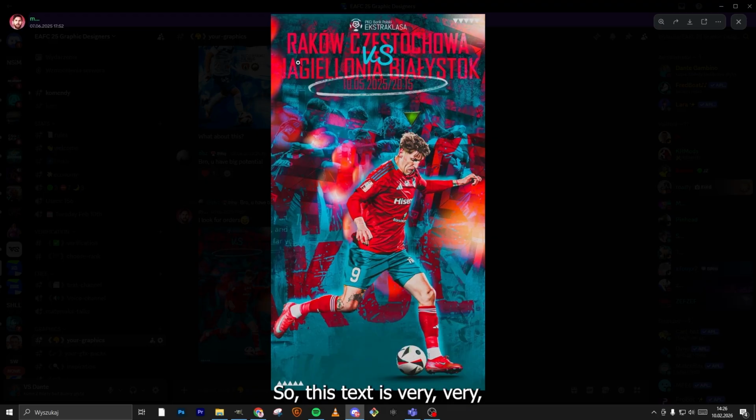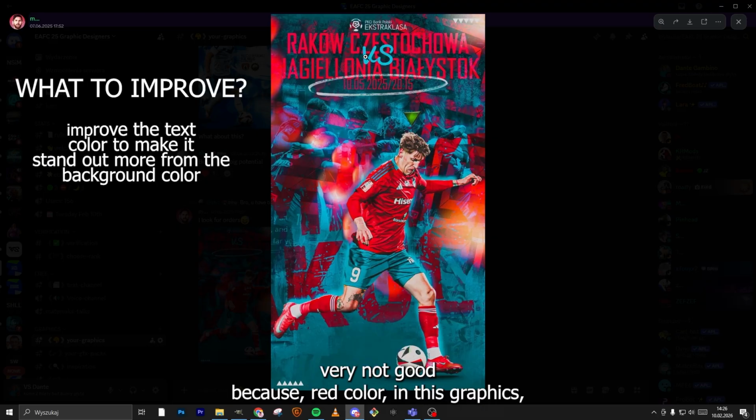So this text is not good because the red color appears very often in this graphic, and the red text blends into the background color, so we don't see the text at first look.